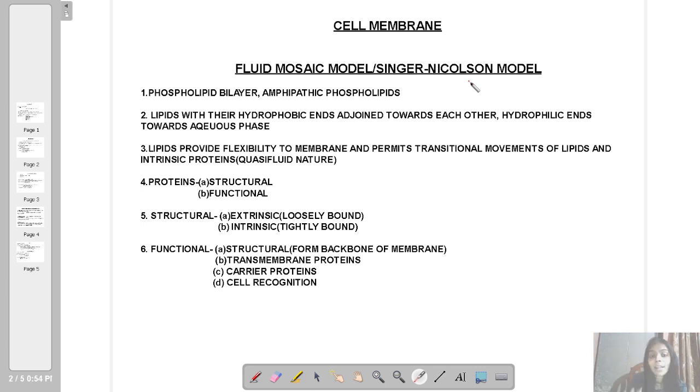So, cell membrane has a quasi-fluid nature. If you see the third point I have mentioned, and it's an important term, quasi-fluid nature of cell membrane. Why? Because within the cell membrane, movements are possible. How are the movements possible?